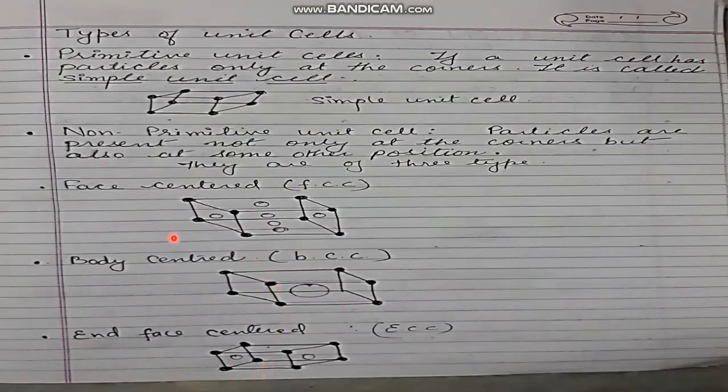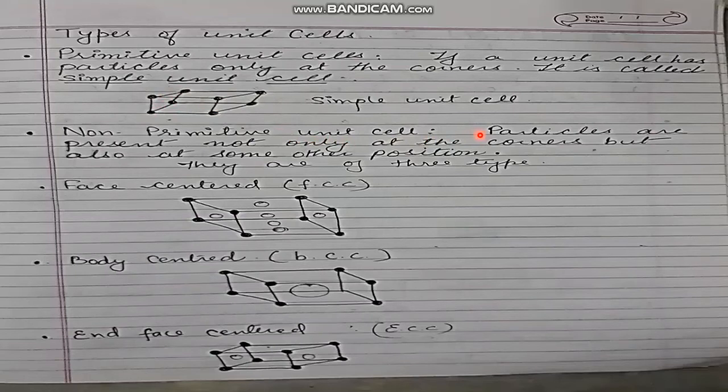There are two types of unit cell here. One is the primitive unit cell and the second is the non-primitive unit cell. Primitive unit cells are those which have particles only at the corners. Here I have represented these particles by circles present only on the corners of the cube, and this is known as the simple unit cell. Non-primitive unit cells are those in which particles are present not only at the corners but also at some other positions in the unit cell.